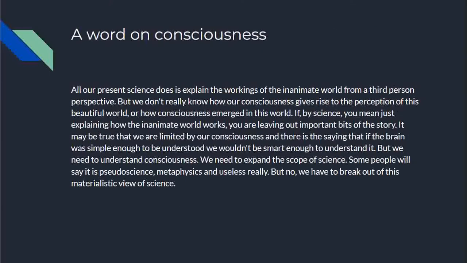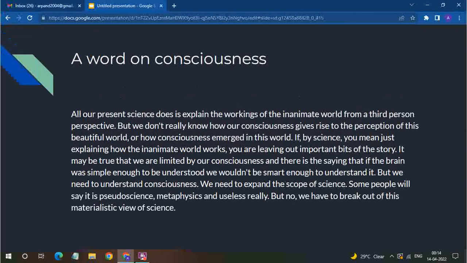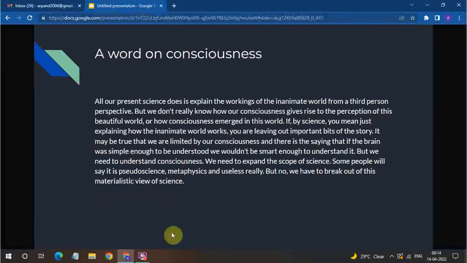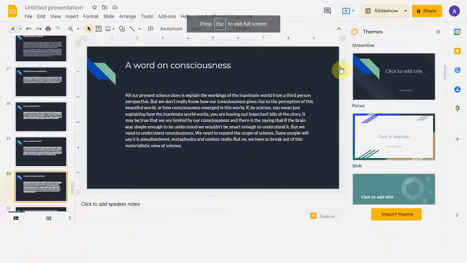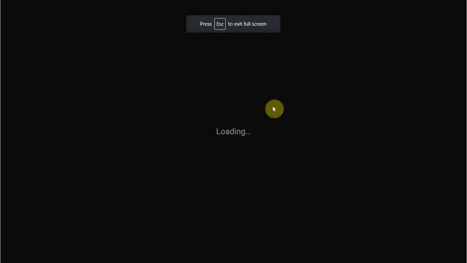A word on consciousness. Now this is again my personal views from this point forth, but I have evidence to back up my claims. It's not like I'm saying this without evidence. And this is all about consciousness, and it's also somewhat related to quantum physics, so it's important. So please bear with me. If you have waited for 1 hour and 13 minutes, then I guess you can wait for another 5 to 10 minutes. Okay. A word on consciousness.